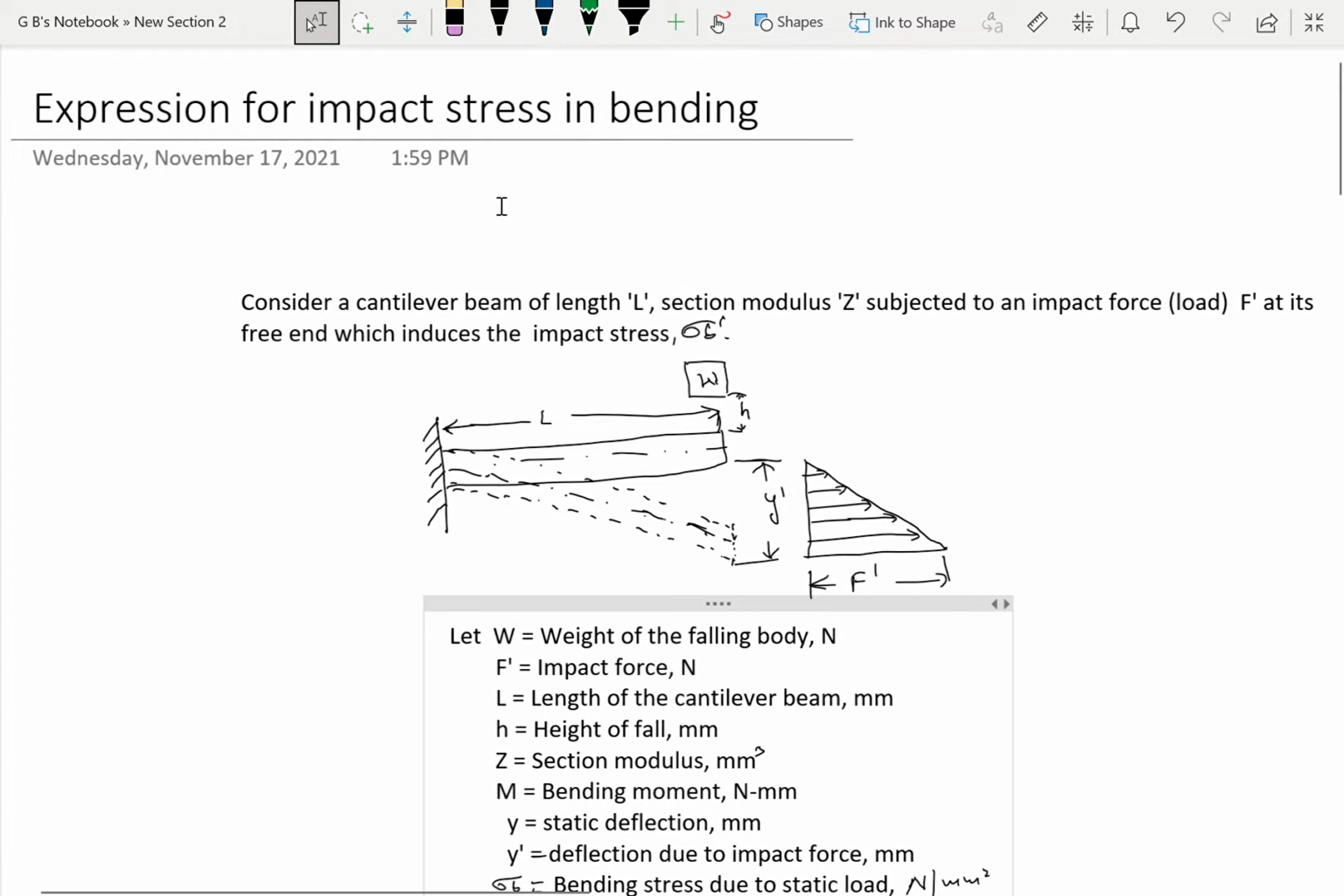Expression for impact stress in bending. Consider a cantilever beam of length L, section modulus Z, subjected to an impact force or impact load F prime at its free end, which induces the impact stress sigma B prime. Here we have the cantilever beam.